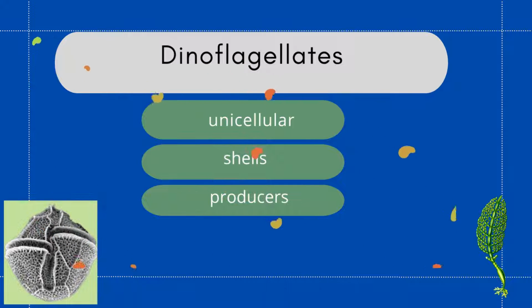Ecologically, dinoflagellates are one of the most important groups of producers. Producer mean they can do photosynthesis, they can produce food, but they are second to diatoms. Diatoms are also a type of algae, but they are doing the major photosynthesis in aquatic ecosystem, and the dinoflagellates are in second position in marine ecosystem.